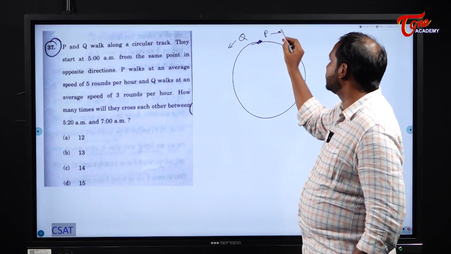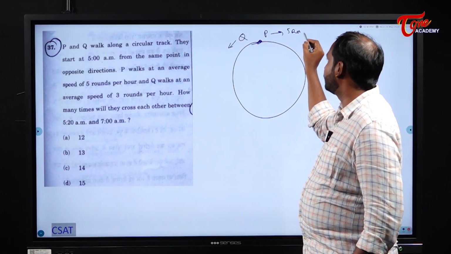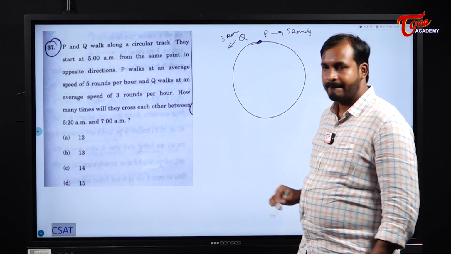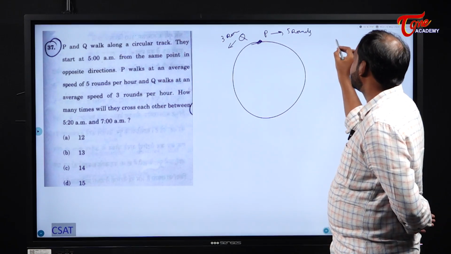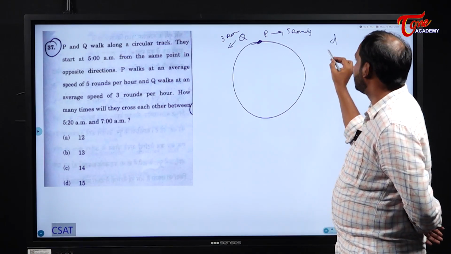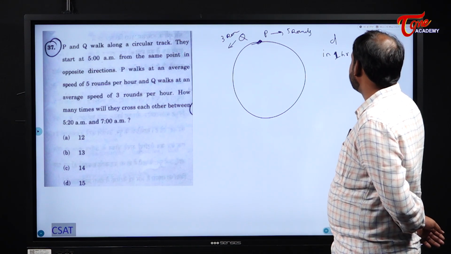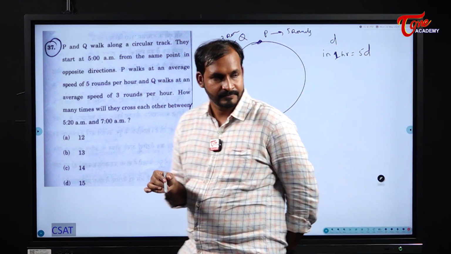P walks at an average speed such that he will make 5 rounds in an hour. When it comes to Q, he makes 3 rounds in an hour. Assume the distance of this track is some d. Now tell me, in 1 hour, P travels what distance? 5d, right? Why? Because he will make 5 rounds.